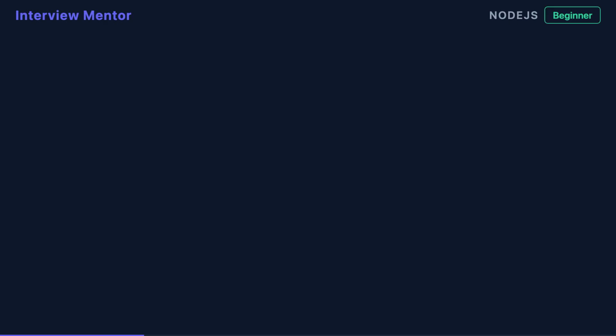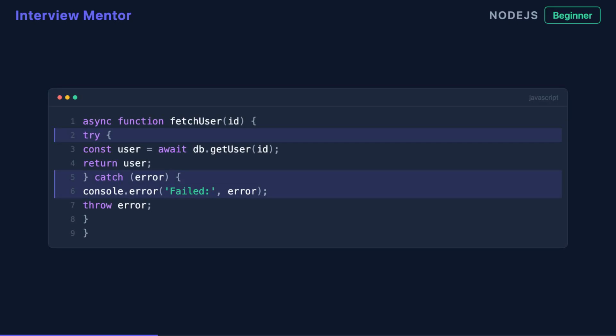next line. Error handling with async await is clean and familiar. Just wrap your await calls in a try-catch block. If the promise rejects, the catch block handles it exactly like synchronous code. This is way better than nested error callbacks or multiple catch handlers.